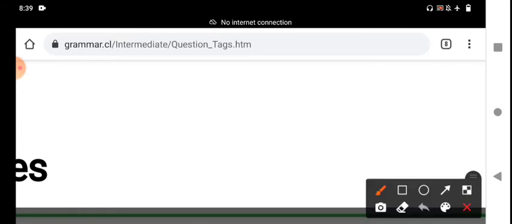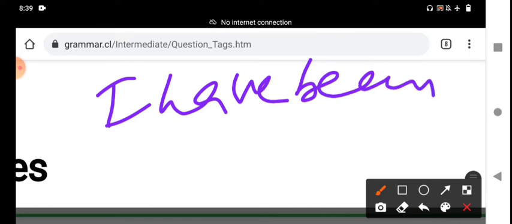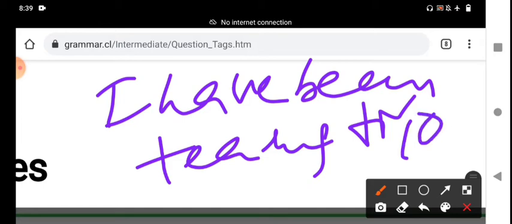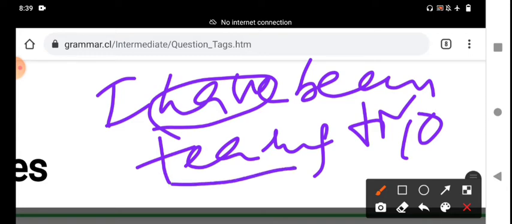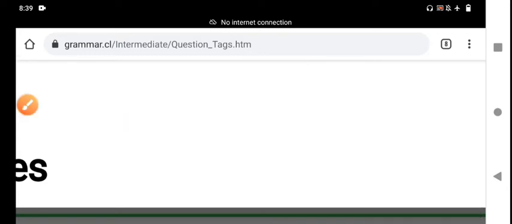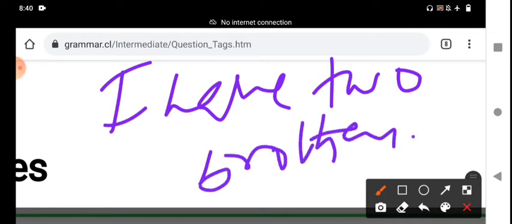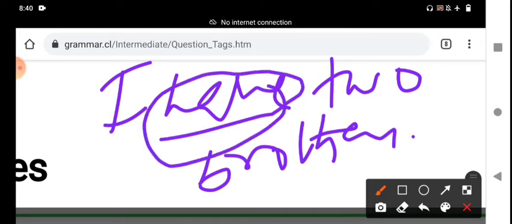Have forms: I have been teaching for 10 years. Here have is a helping verb. It functions as a helping verb. The main verb is teaching. For example, I have 2 brothers. I have 3 brothers. Here the helping verb functions as a main verb.